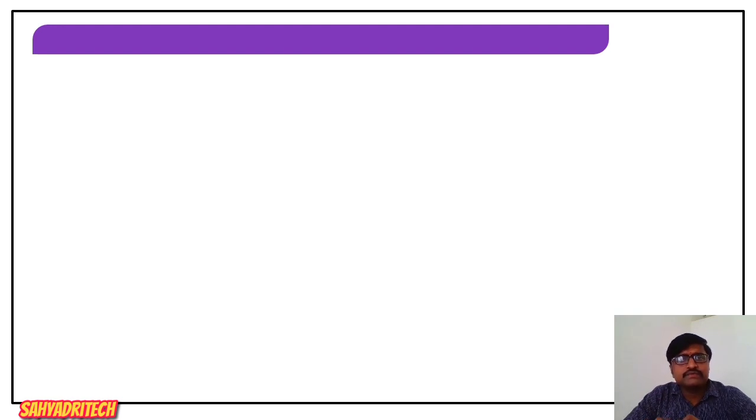The third one, we said, is the effect of temperature. In the case of physisorption first, whenever you increase the temperature, the extent of adsorption decreases. What is the reason?